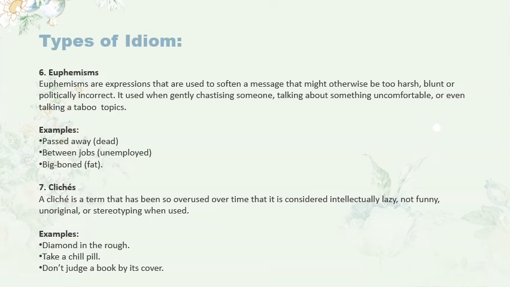7. Clichés. A cliché is a term that has been so overused over time that it is considered intellectually lazy, not funny, unoriginal, or stereotyping when used. Examples: diamond in the rough, take a chill pill, don't judge a book by its cover.